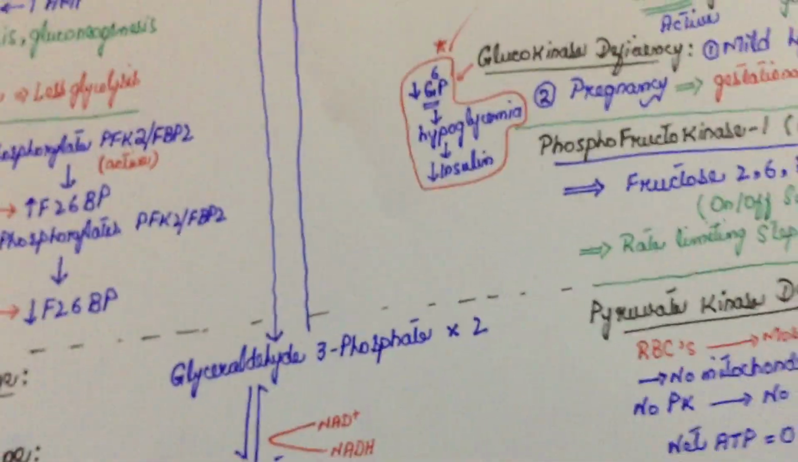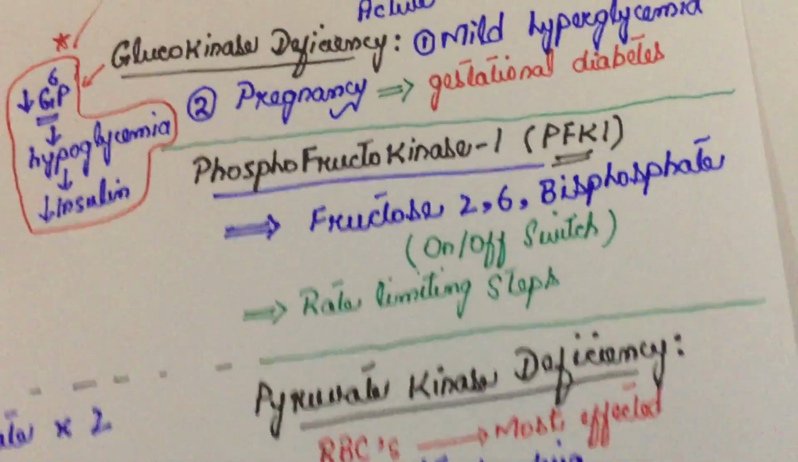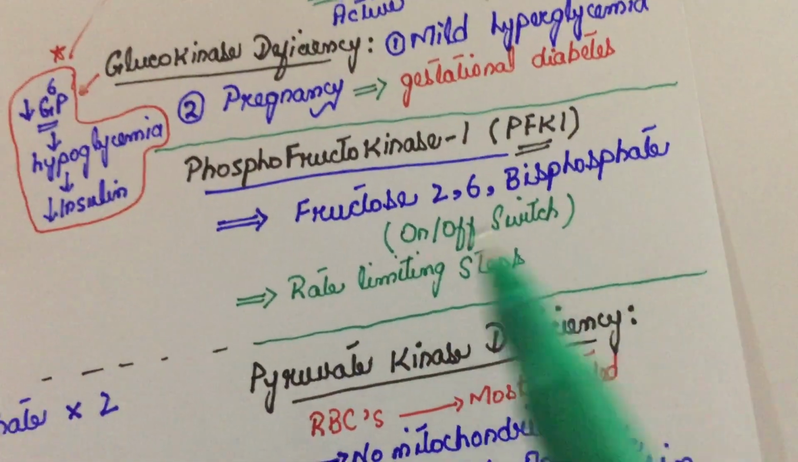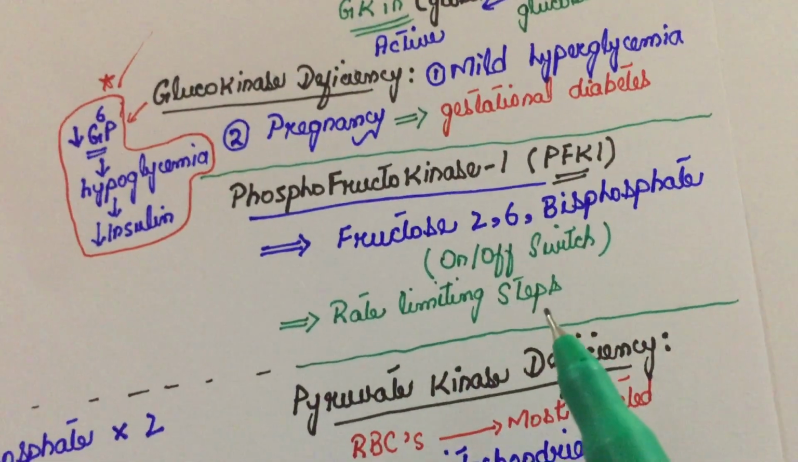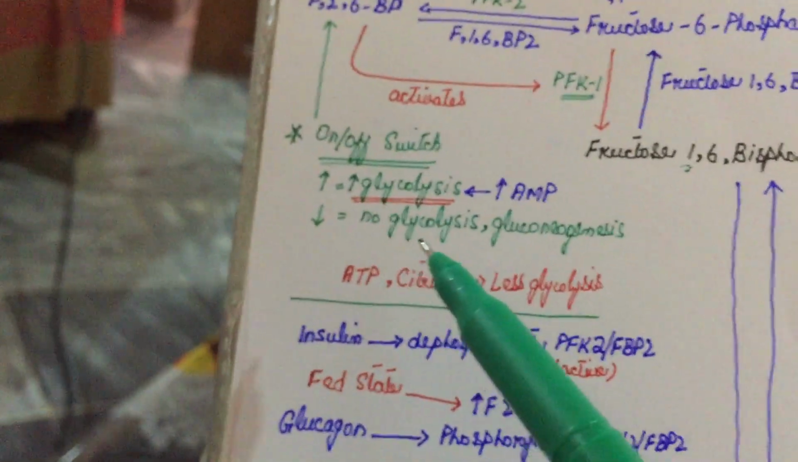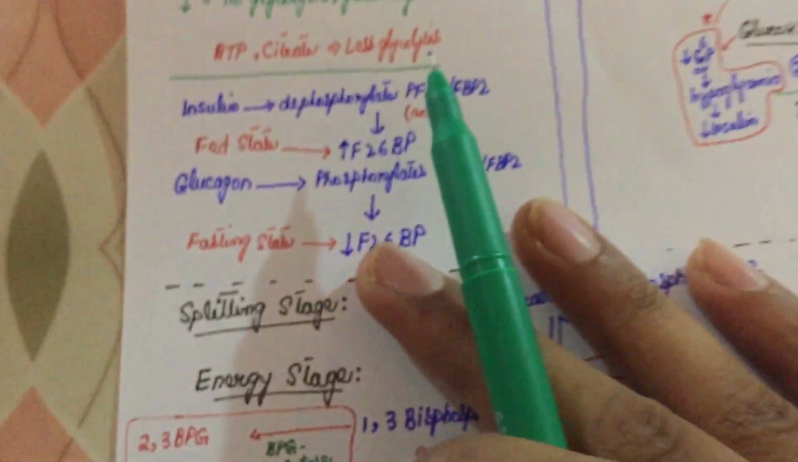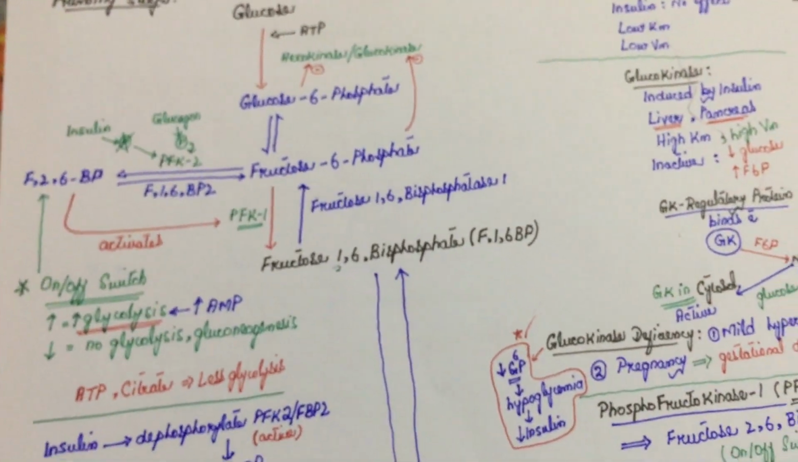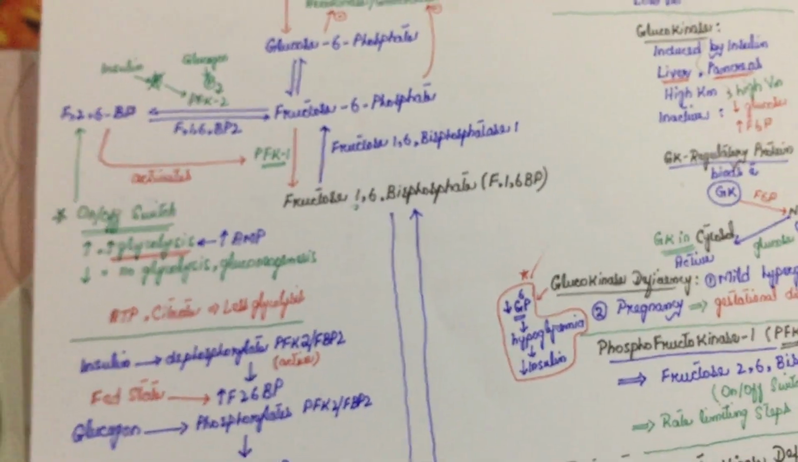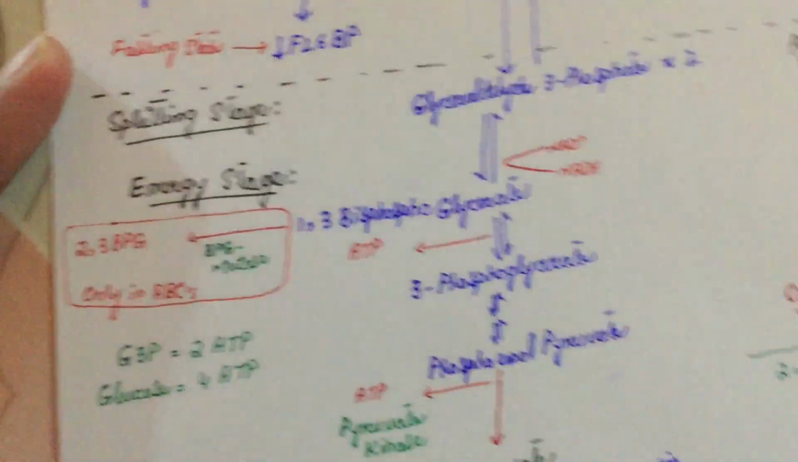Now let's talk about fructose 2,6 bisphosphate. These are some important points I have written. This is the on-off switch I talked about, and it controls the rate limiting step since it activates phosphofructokinase 1. So guys, this was all about the priming stage. Don't worry, if you just understand this, in the end I will summarize all these concepts. Now we talk about the splitting stage.